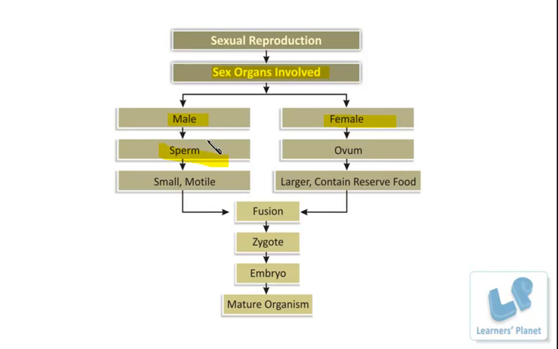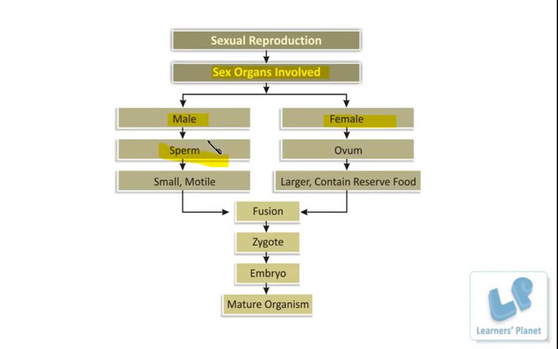Now these males are producing not only a single sperm, but millions of sperms. But in the case of human beings, only a single sperm is actually going to fuse with the ovum. I'm highlighting human beings as it is very easy to understand. Right, we can practically understand these particular things.